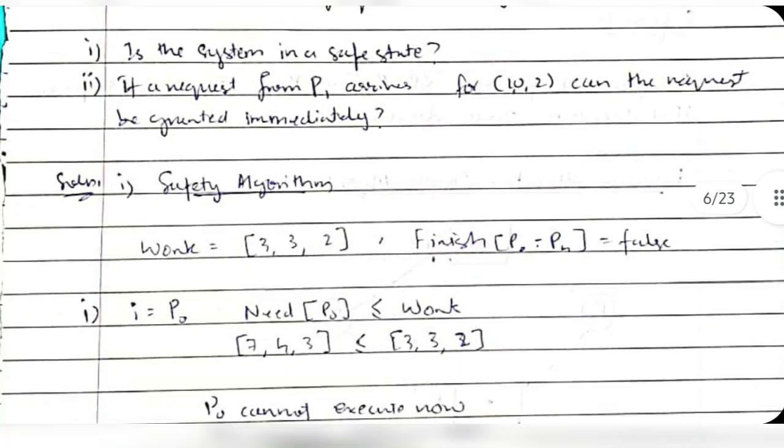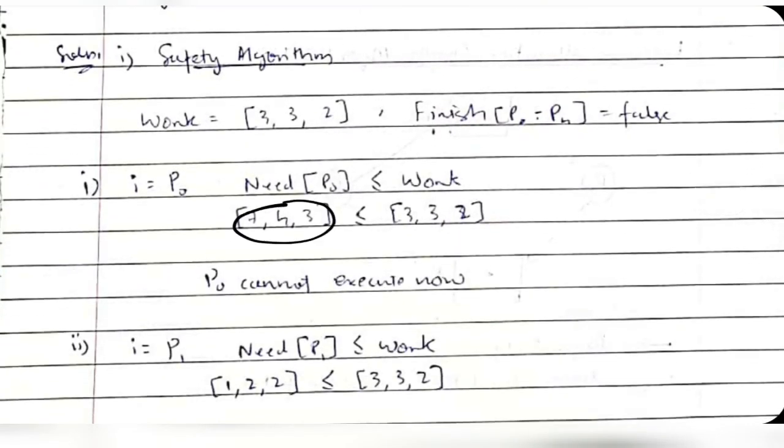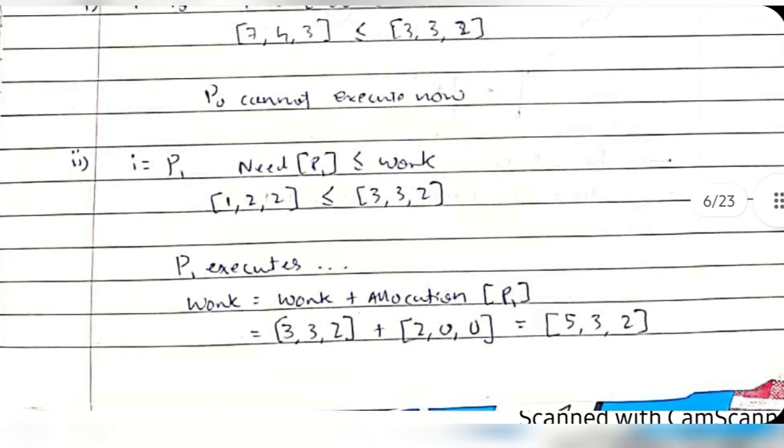Okay, so we'll be checking, is the need less than available resources? If it's not, we'll write P0 cannot execute now, and then we'll move on to the next process. What is the next process? It's P1. What is the need of P1?